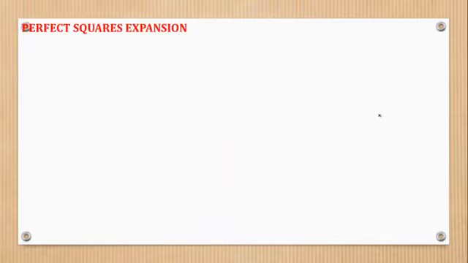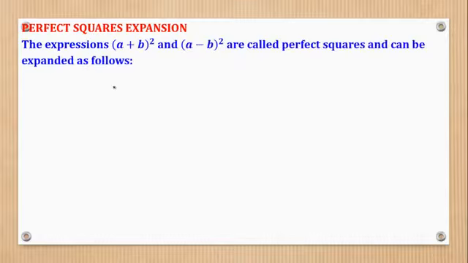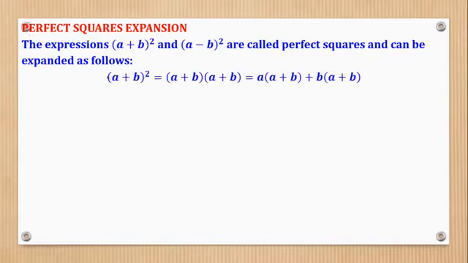Now we shall go to what we call perfect squares expansion. So the expansions in this form, a plus b squared, a minus b squared, are what we call perfect squares. And expanding it is what this part is all about. So how do we do it? We know that a number which is squared means multiplying it by itself 2 times. So a plus b squared is the same as a plus b times a plus b.